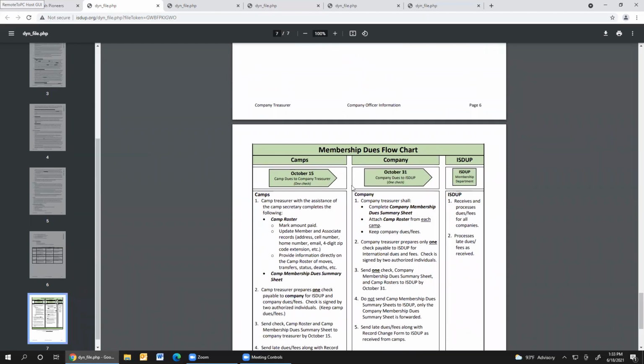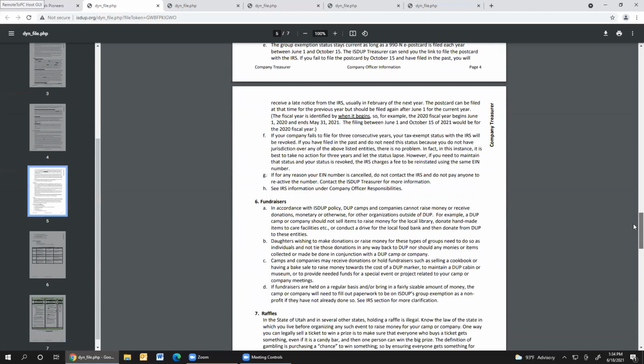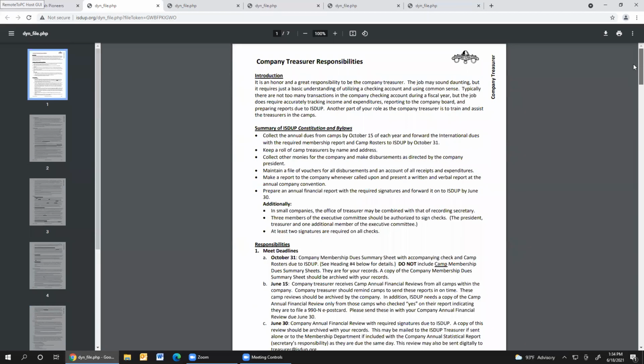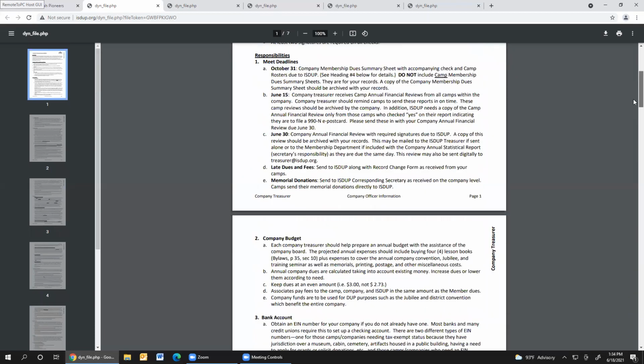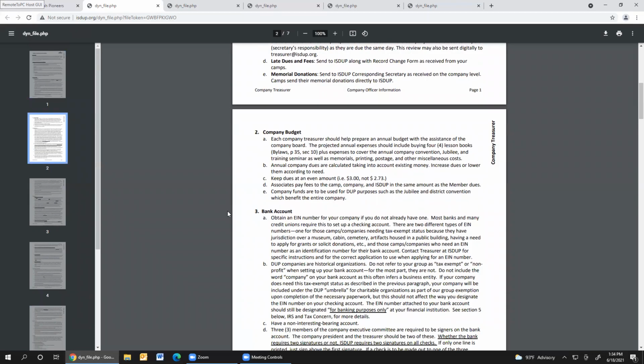This is also covered extensively in the secretarial and membership dues training. So if you want to have more extensive training on this, please listen to that little video as well that has been prepared. Let's go back now to this section on company budgets.